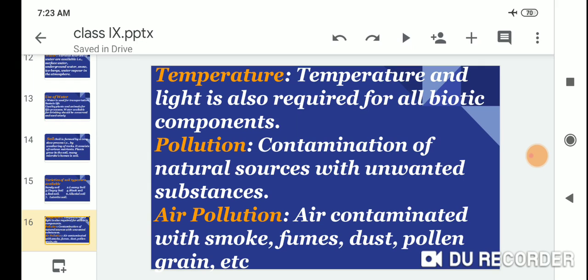Pollution: contamination of the natural sources with unwanted substances. Air pollution: air contaminated with smoke, fumes, dust, pollen grains, etc. This is called air pollution.